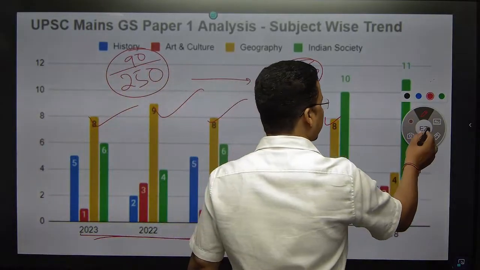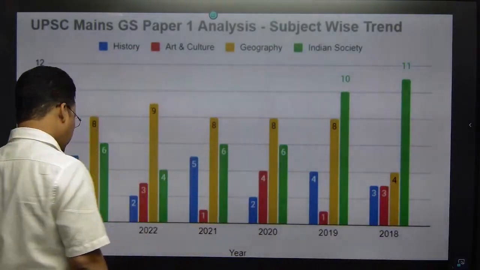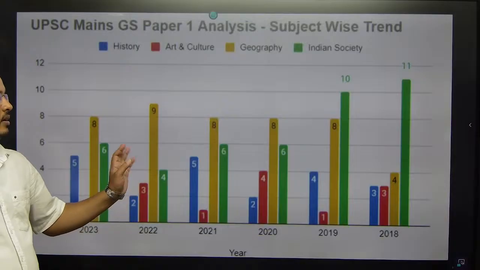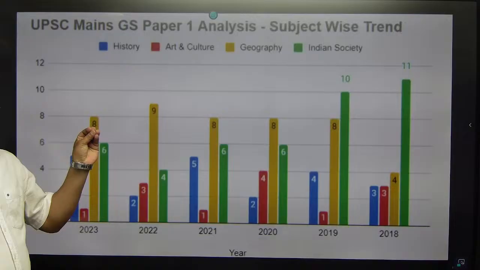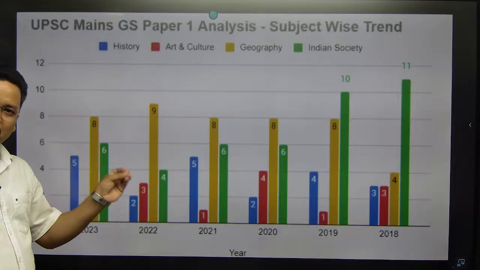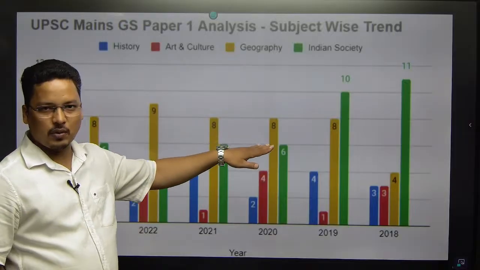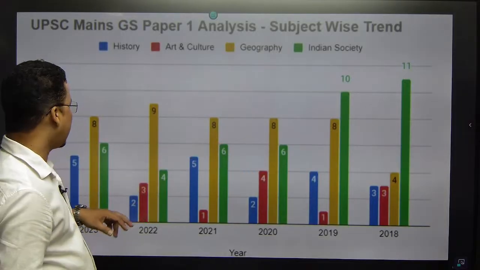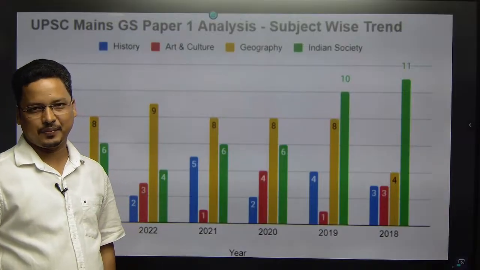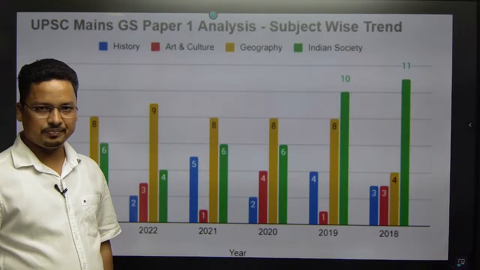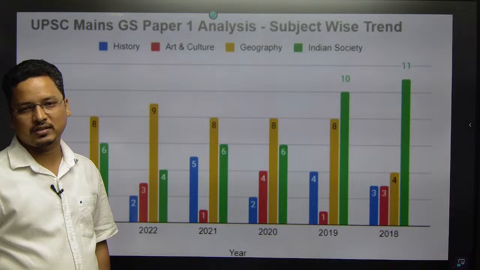Okay, this is how you can see the pictures, how geography is playing an important role in your civil service preparation. This is the main UPSC trend, and OPSC also follows the same trend. OPSC also, on an average, 8 questions. In OPSC, how many questions are they asking? You have to attend 15 questions. That is 10 questions of 15 marks and 5 questions of 20 marks.